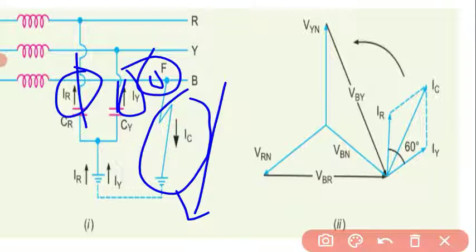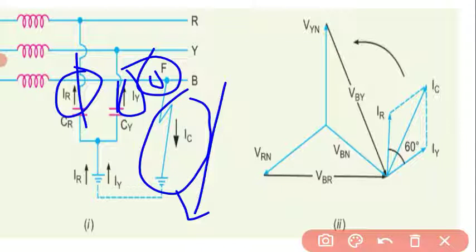The voltages driving IR and IY are VBR and VBY, the line-to-line voltages BR and BY respectively. Note that VBR and VBY are the line voltages. The paths of IR and IY are essentially capacitive. Therefore, IR leads VBR by 90 degrees and IY leads VBY by 90 degrees.